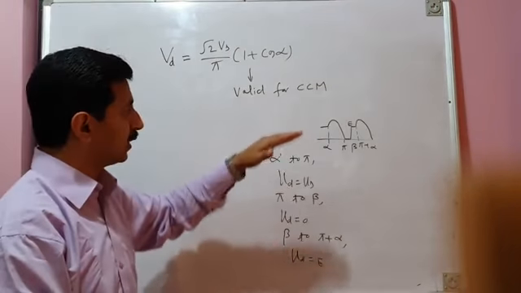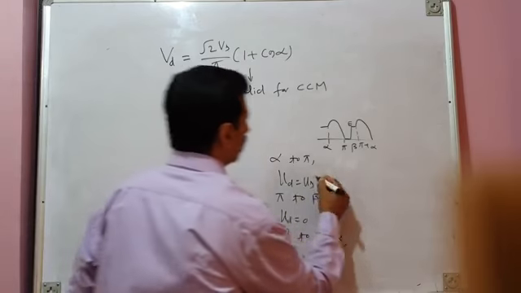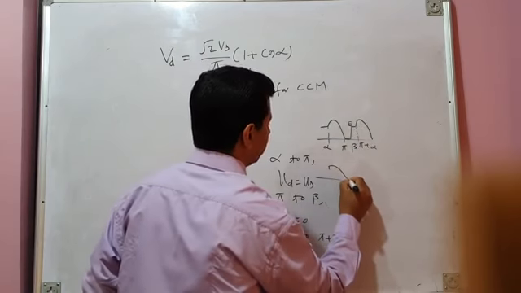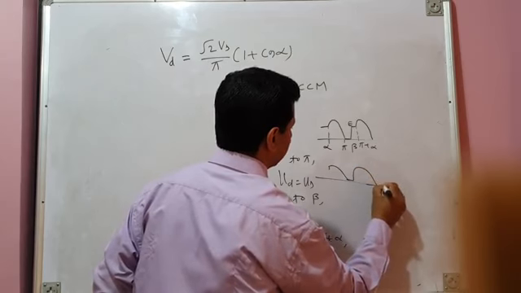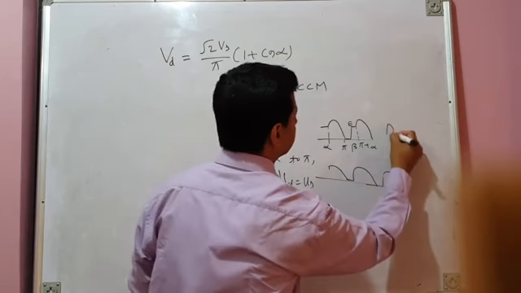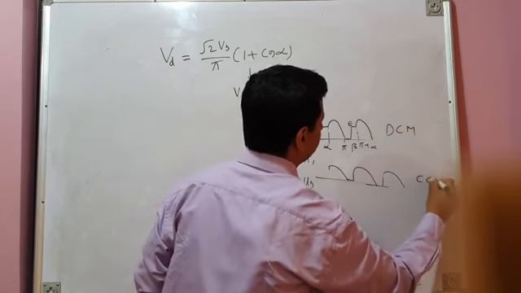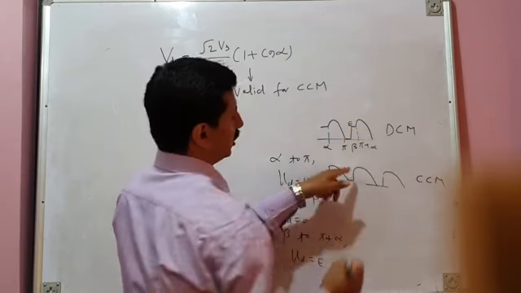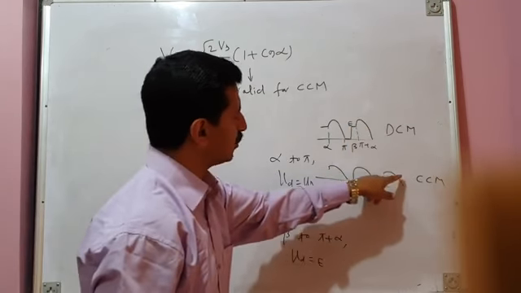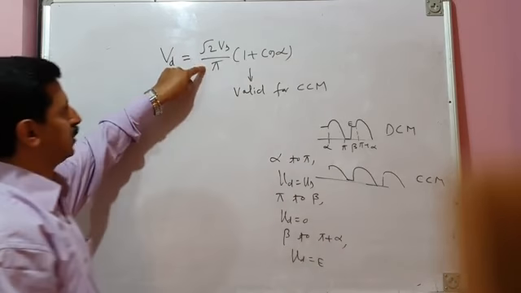But if the same converter is operating in the continuous conduction mode of operation, then the conduction will change like this. This is discontinuous conduction mode of operation. In the continuous conduction mode of operation, E does not show its presence. And since E does not show its presence in the load voltage, then you can use this formula.